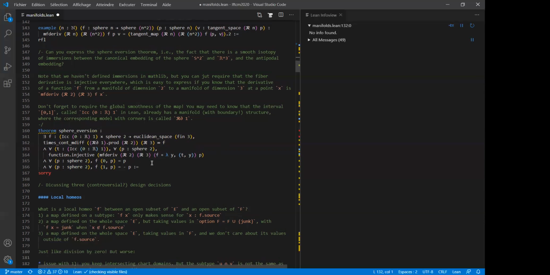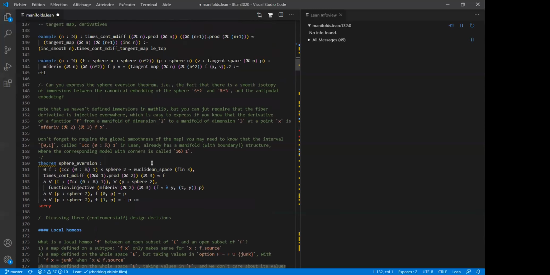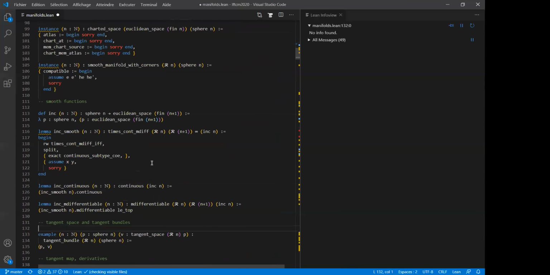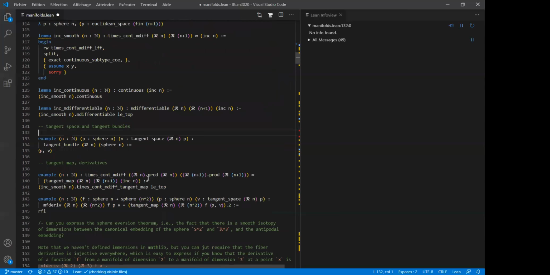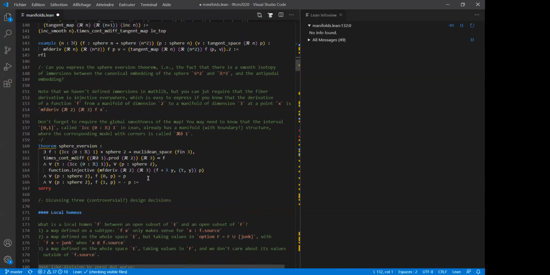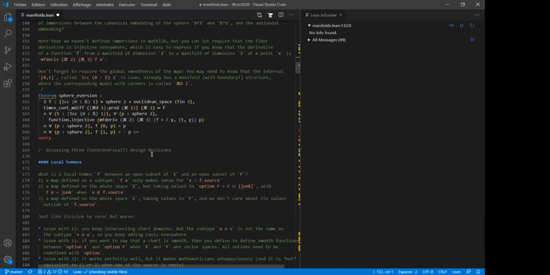And that's a pretty complete and nice statement of the sphere eversion theorem. Of course, since I've skipped the definition of the sphere above, it's not a complete statement, but once we have the smooth structure of the sphere, it's really a complete statement of the theorem. And then there is a project by Patrick Massot to try to formalize the proof, but at least we are not too far away from formalizing the statement.